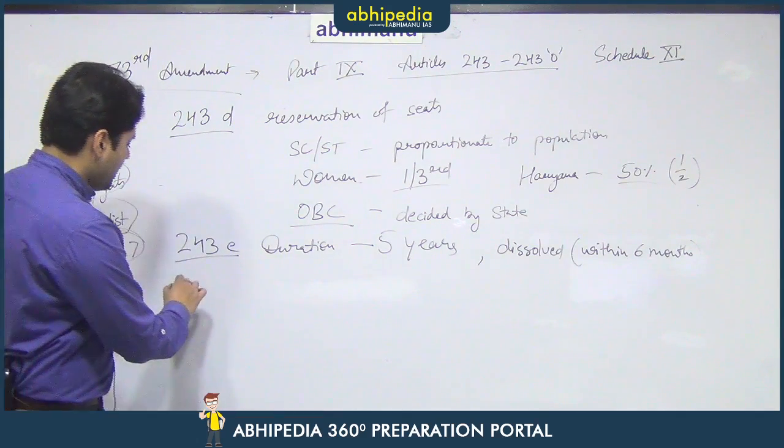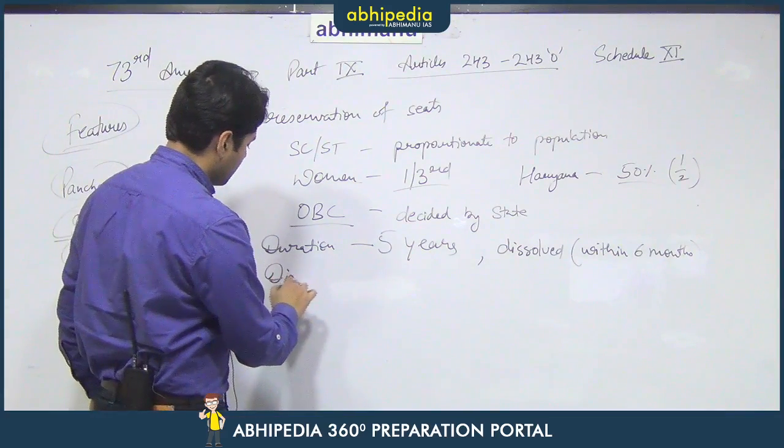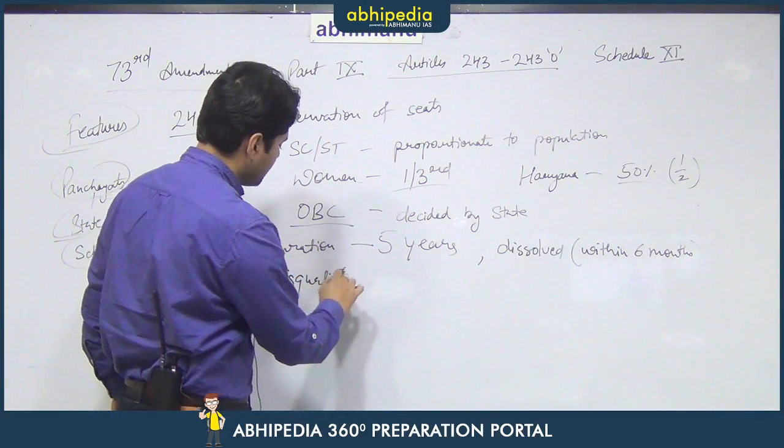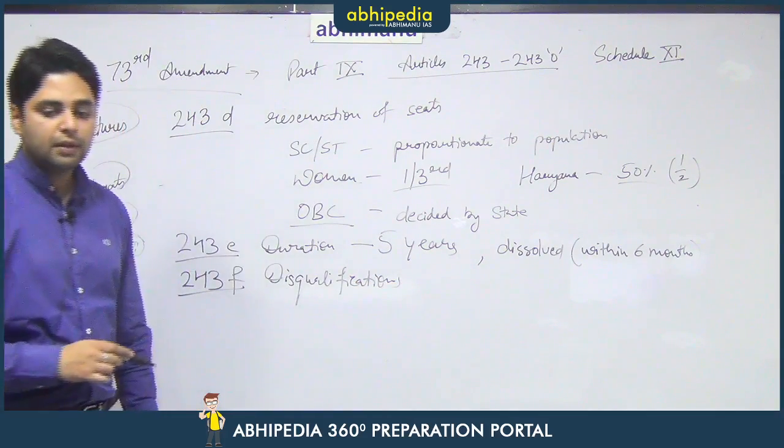Article 243F talks about the disqualifications of candidates, the provisions on which candidates can be disqualified from fighting the election of panchayats.